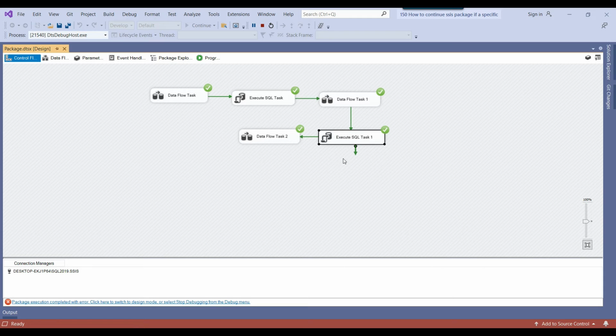So if you see here, even though this particular task should have failed, it still let the package run continuously and successfully, and all the tasks got executed successfully. But if you look at the outcome of the package, it's saying that package execution completed with error.